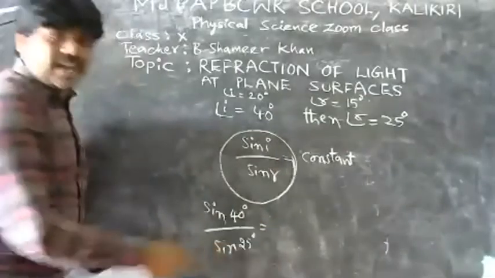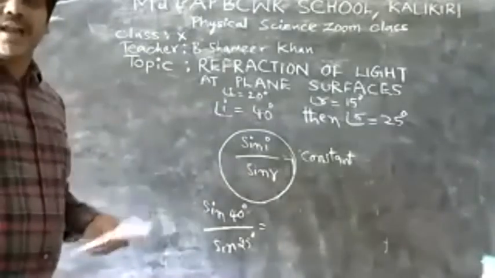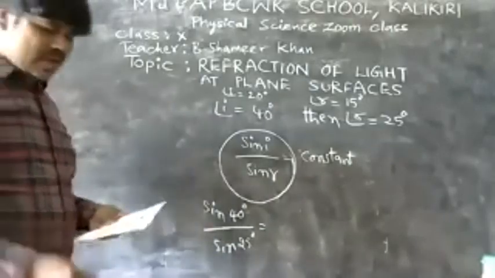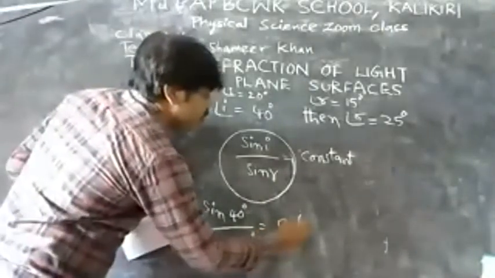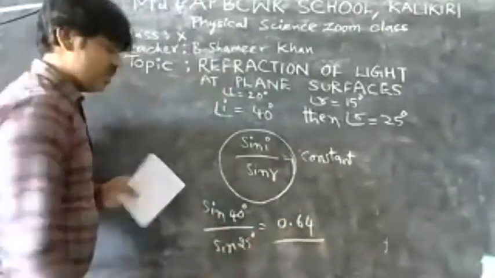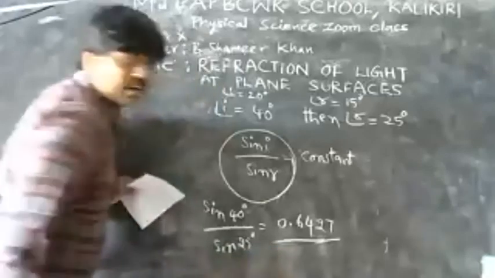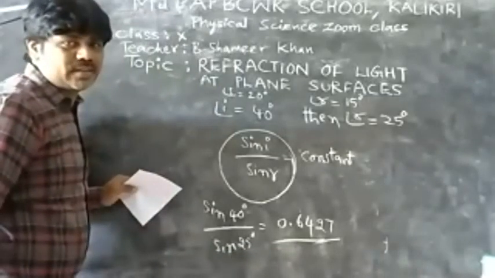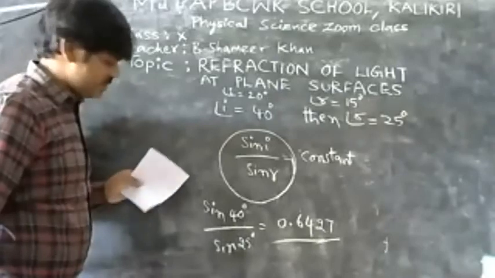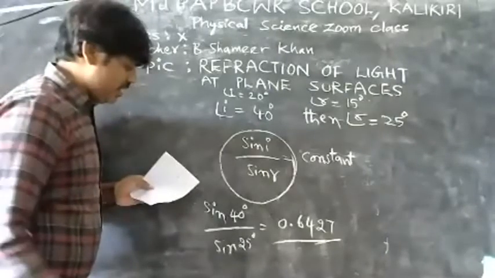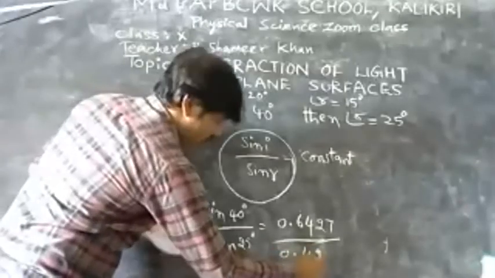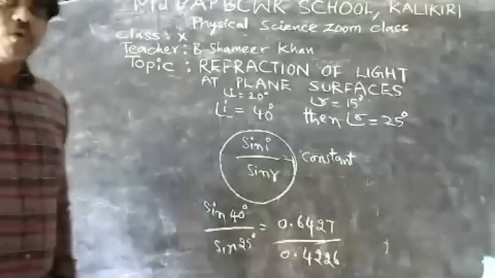You can find the sin values in trigonometry, or you can check them in a calculator too. Sin 40 degrees is 0.6427, check it in the calculator. And what is sin 25 degrees? It is 0.4226.